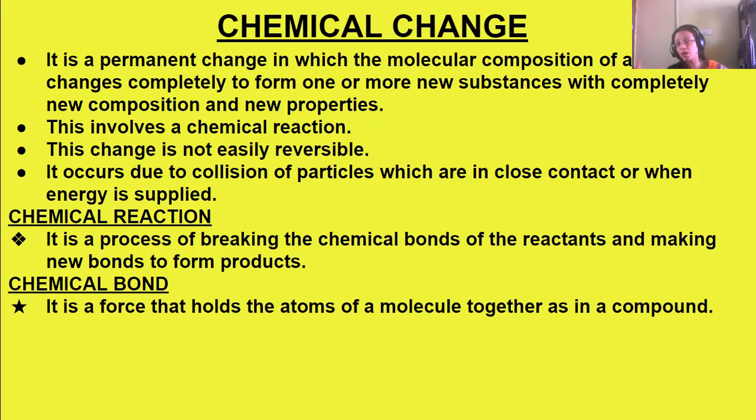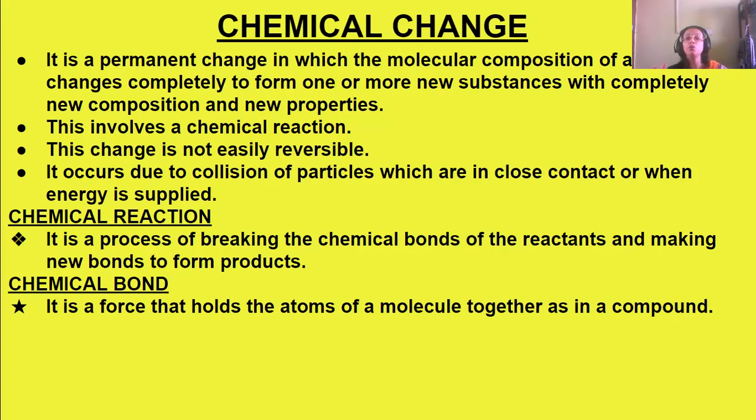And these new substances which are formed as a product of the reaction are totally new substances which have a new composition and new properties. So chemical change is a permanent change in which the molecular composition of a substance changes completely to form one or more new substances with completely new composition and new properties. I hope you have understood this.